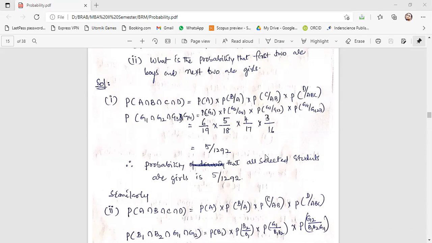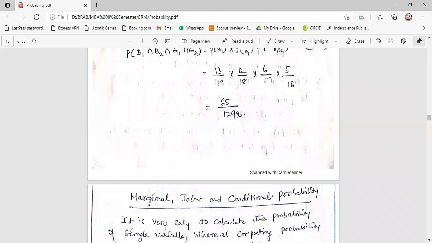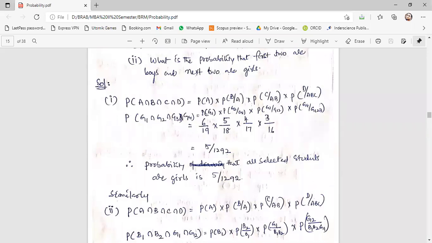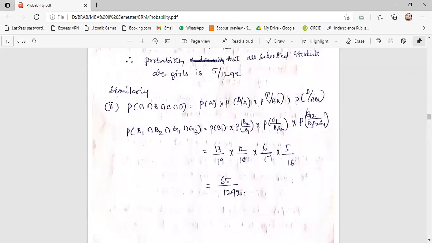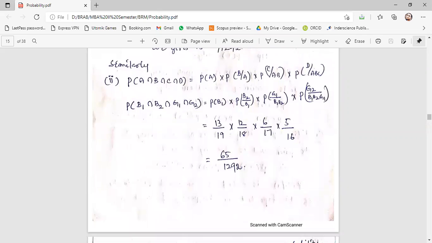Similarly, in the first 2 attempts boys have to come, and in the second 2 attempts girls have to come, right? This is what he is asking. See, this is also a dependent event only. This is not independent, right? These events are influencing each other, dependent on each one.